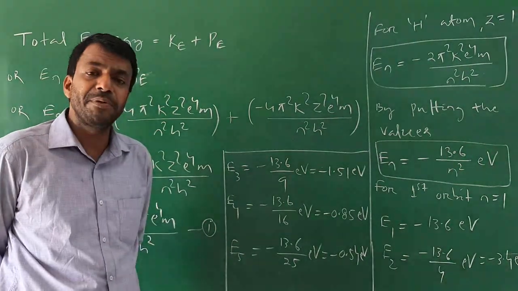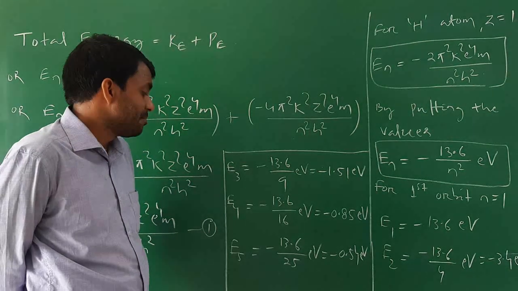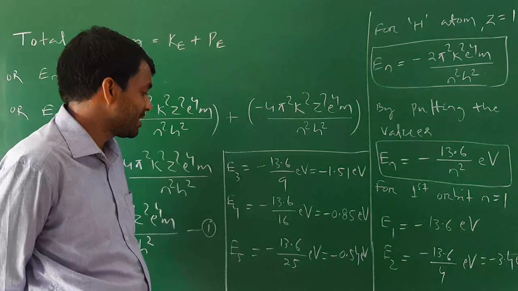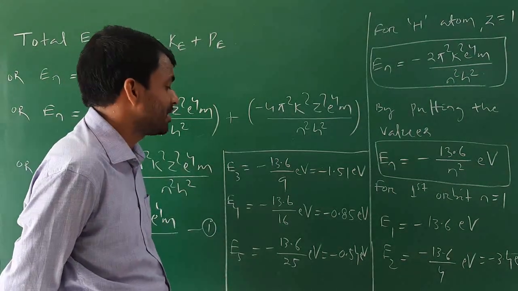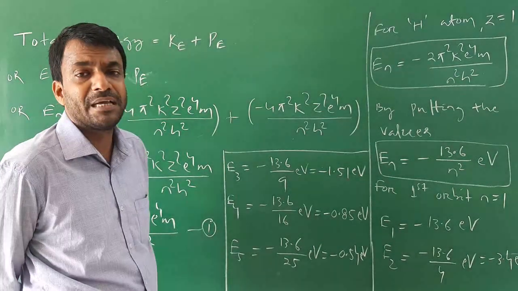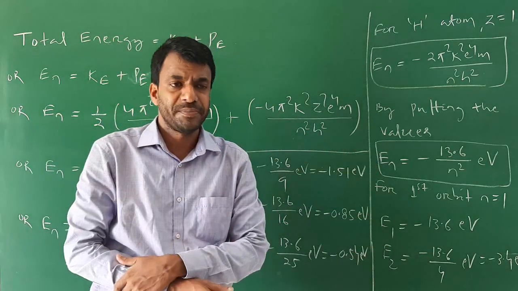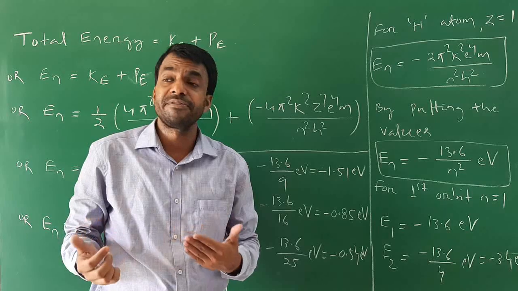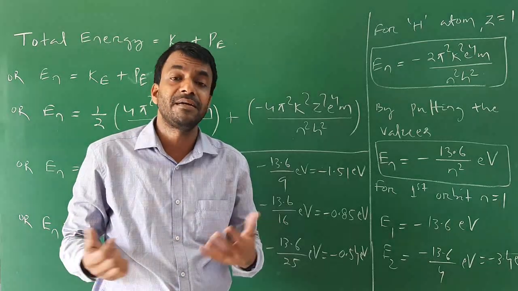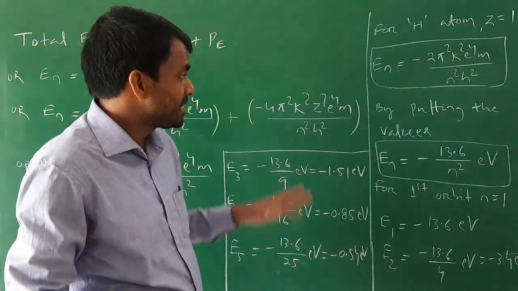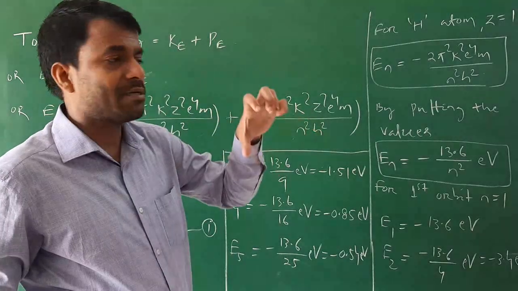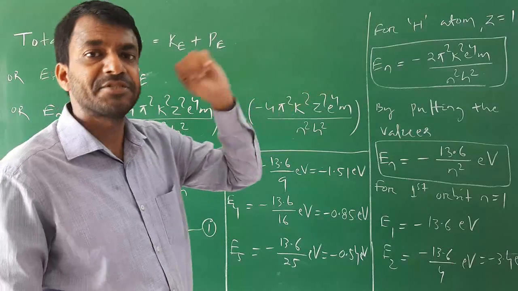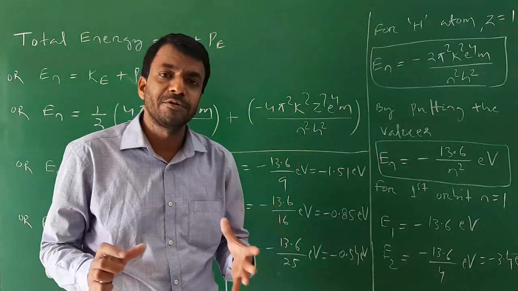Similarly for the fifth orbit, E5 equal to minus 13.6 by 5 square, means 25, minus 13.6 by 25 electron volt, that is equal to minus 0.54 electron volt, and so on. These are the energies of the stationary electron in different orbits. This is the required expression for the energy of the stationary electron for hydrogen atom.